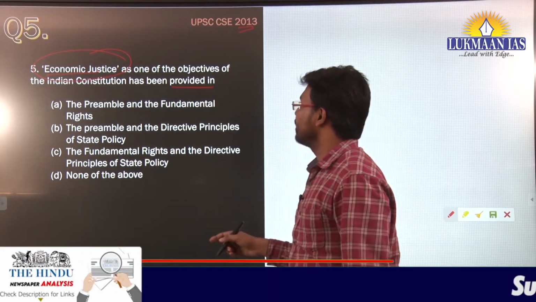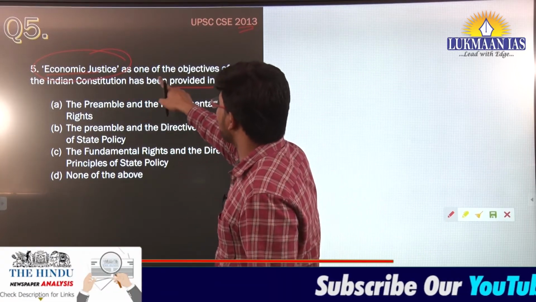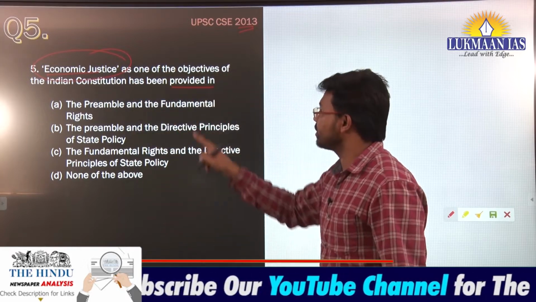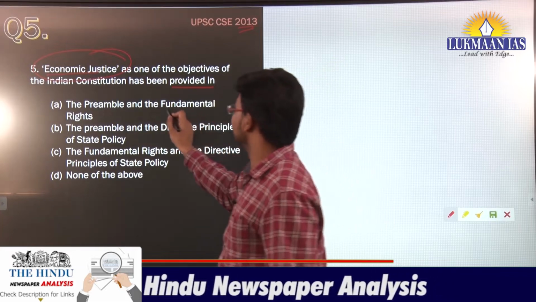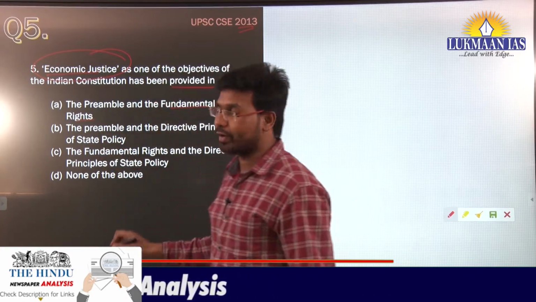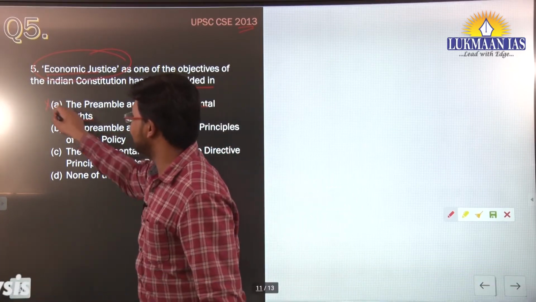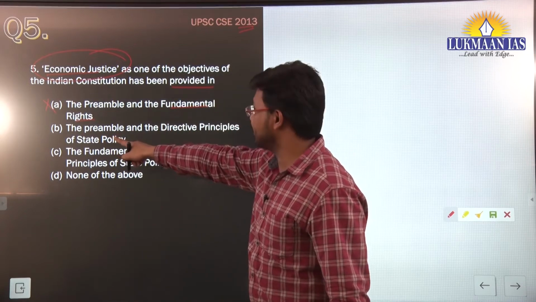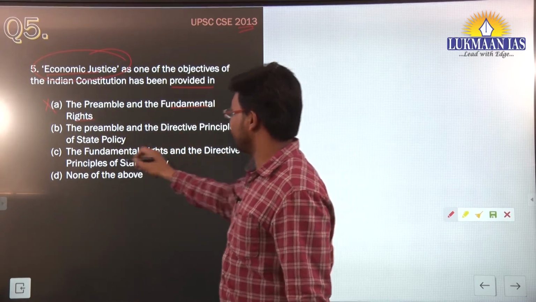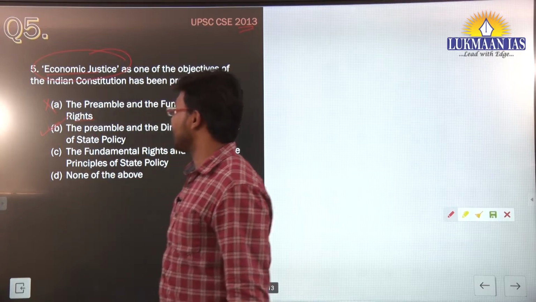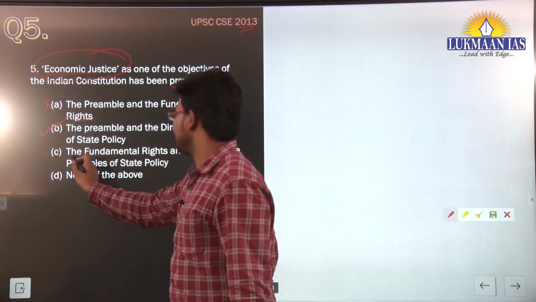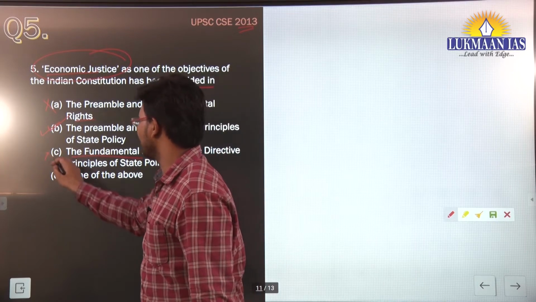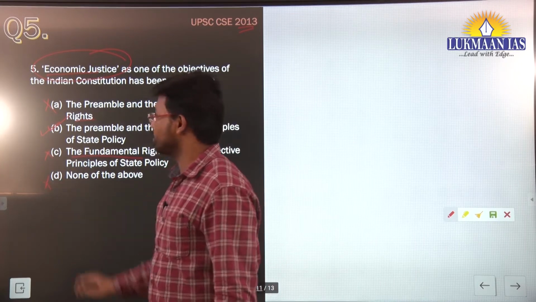Now let us see. Economic justice as one of the objectives of the Indian Constitution has been provided in the preamble and the fundamental rights. Under fundamental rights we do not find economic justice, so this is incorrect. Option B says the preamble and the directive principles of state policy. This is right. Option C says fundamental rights and the directive principles, again fundamental rights is not there. Option D, none of the above, is also not correct.